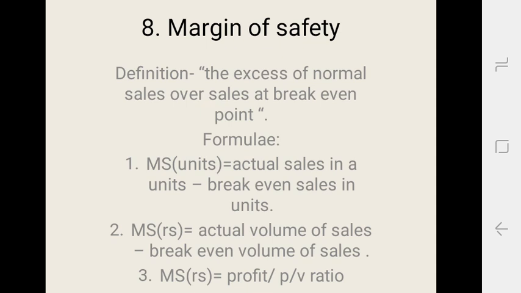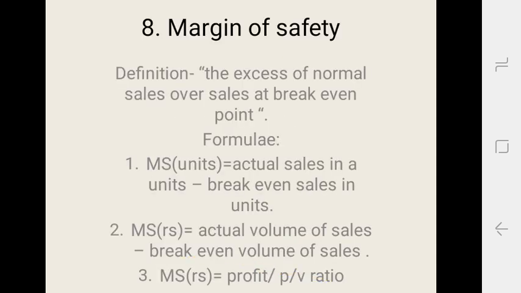It is an amount by which the current volume of sales exceeds the break-even sales volume, either in units or rupees. It is the difference between the total sales and the sales at break-even point. It indicates the extent to which the sales may decrease before the company suffers a loss. Margin of safety at break-even point is always zero. Thus, margin of safety shows what portion of the sales is available to generate the profit for the firm.